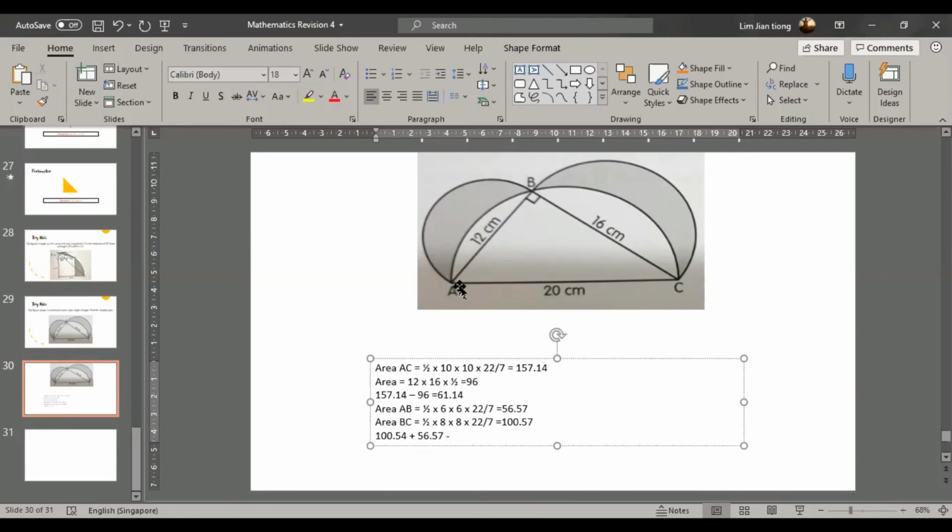I minus away this small part and also this small part, whose total area is 61.14. So the answer is 96 cm square.